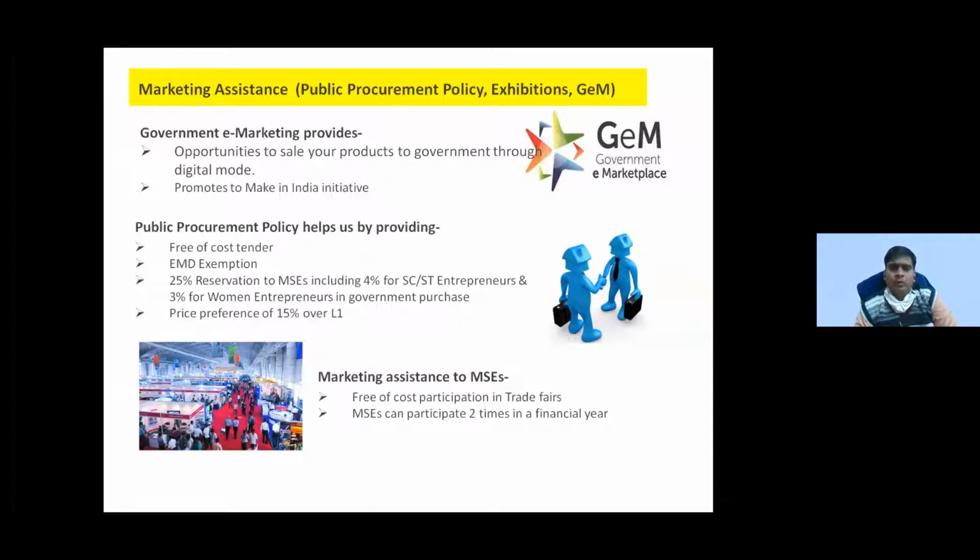Then the public procurement policy. Suppose you have any products which you can sell to the government, then the public procurement policy helps you in this. You can get free of cost tender. EMD exemption is there, which means there will be no fees for participation in tender. There will be 25% reservation for micro and small enterprises. I mean, if you are making any product which is useful for government offices, then under this policy you can participate and get orders. It helps you in marketing your product.